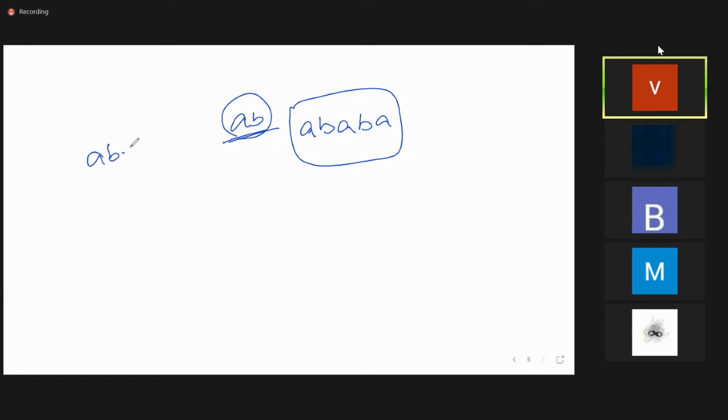I'll give you one more example, then it will be easier to understand. Sigma equals a, b, and count the number of occurrences of the substring AB. Now we have to count the substring AB. The given string is A, B, A. In this given string, you have to count the number of occurrences of AB, which means you should get 1 only when AB comes. For all the remaining you should take zeros.